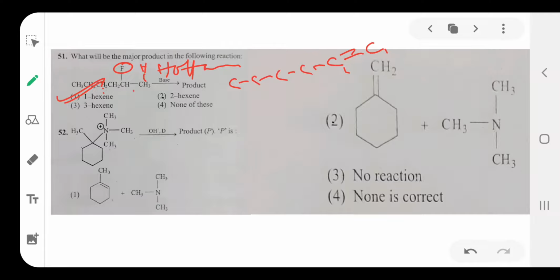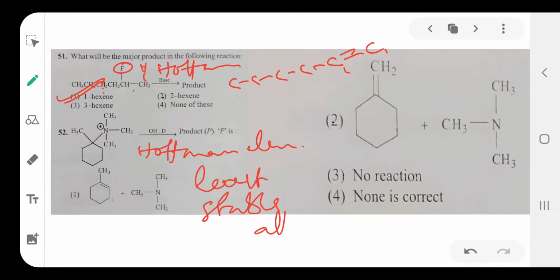Then the next one is question number 52. Okay, see here, 52. So this is the Hofmann elimination method. In this Hofmann elimination method, the least stable alkene is the major product. The least stable alkene is the major product. First compound is least stable? Second compound is least stable?